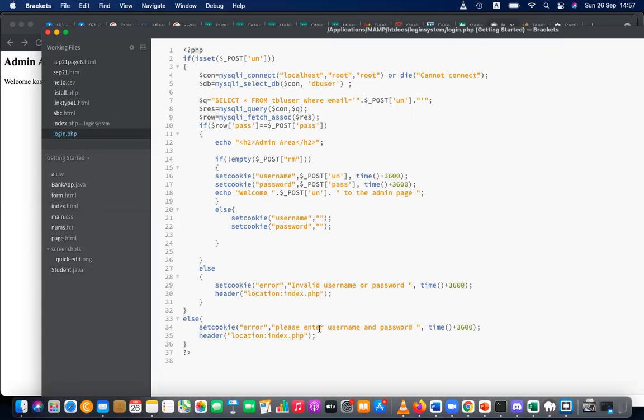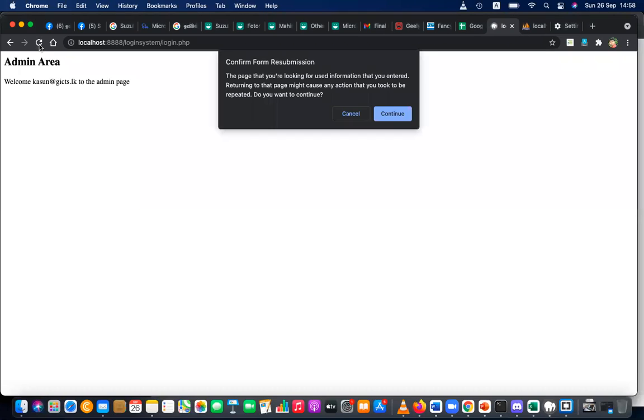Okay, let's see how this is going to work now. I have added some more details to this. Let's see the functionality of the page now. Okay, I'm going back. Okay. Everything is okay, fine.